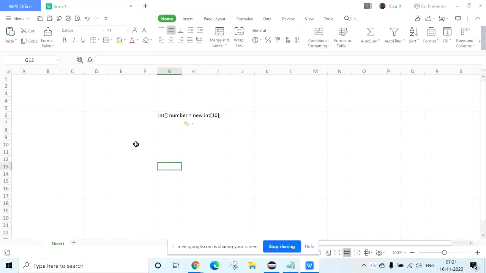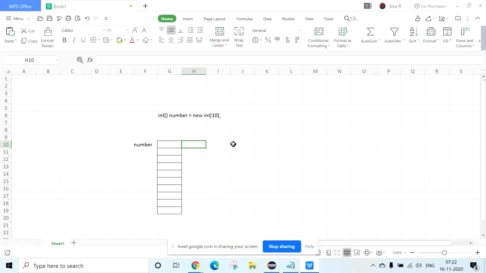Which means there is a number, and it will create 10 boxes, 1 2 3 4 5 6 7 8 9 10. In this case, an integer has 4 bytes, as I said, right?